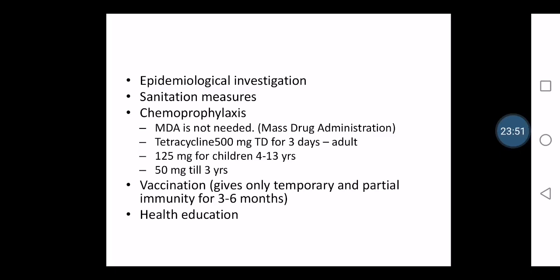For example, in chickenpox, if chickenpox is starting, of course the PHC people used to give chemoprophylaxis, some medicine, so that everybody can get this prophylaxis. But in the case of cholera, there is no need of mass drug administration, because it is not very effective. The only chemotherapy is that tetracycline can be taken by the persons who are staying along with, or living near, the cholera episodes.